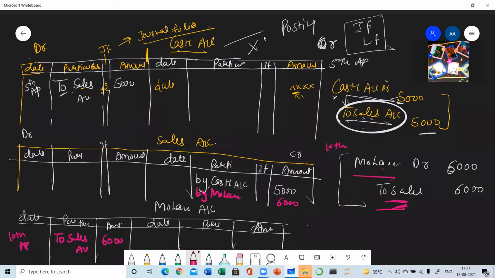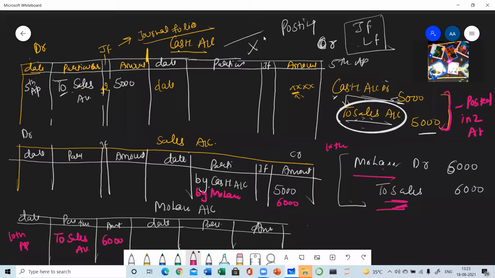But here one thing I want to make clear, that each transaction will always be posted in at least 2 accounts. If it is a compound journal entry containing 3 accounts, then it will be posted in 3 accounts. Clear? So in how many accounts a single transaction will be posted depends on the number of accounts used in the journal entry.